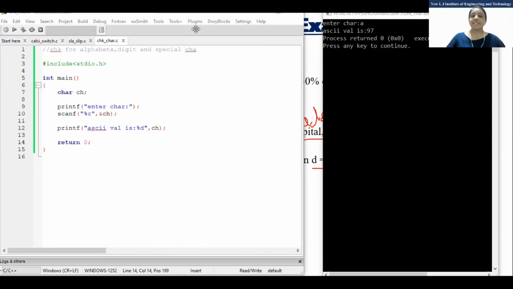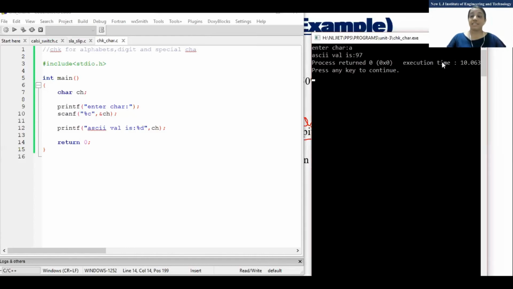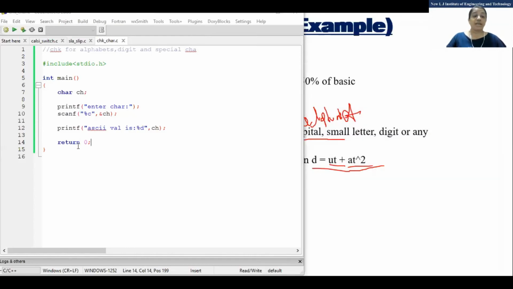For small a, it will start from 97 and you need to count 26 characters, right? And the other one is what? Capital A starts from 65. Yes, capital A starts from 65. Now we need to check for what? I'll put a comment here: this is called the ASCII value. If it is asked, "Write a program to print the ASCII value of a particular character," you can write this.